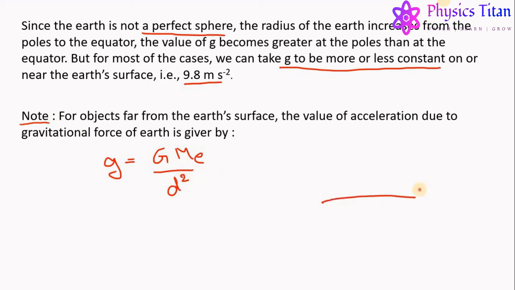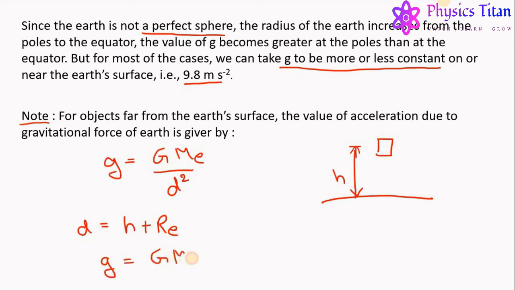Now if the object is at a height h above the surface of Earth, the value of d becomes h plus R_e, where R_e is the radius of the Earth. So the value of g becomes GM_e upon (h plus R_e) whole square.